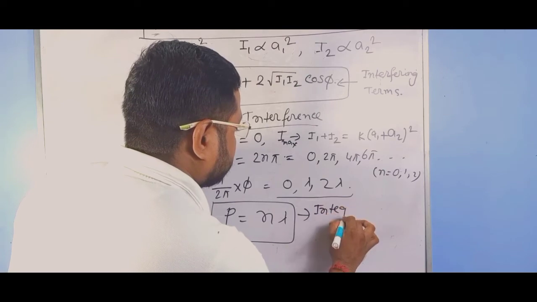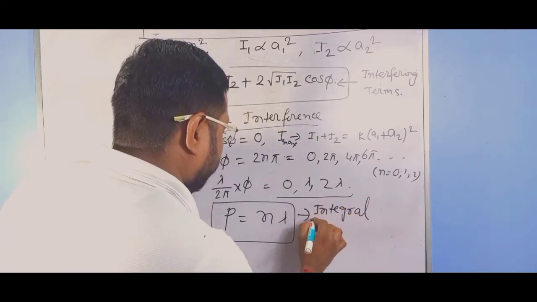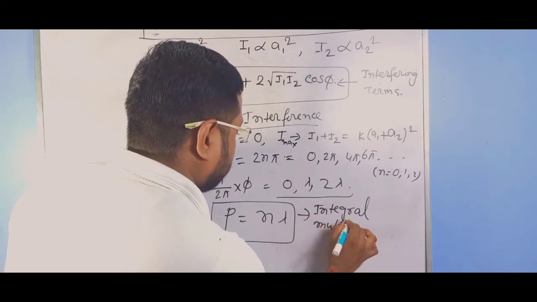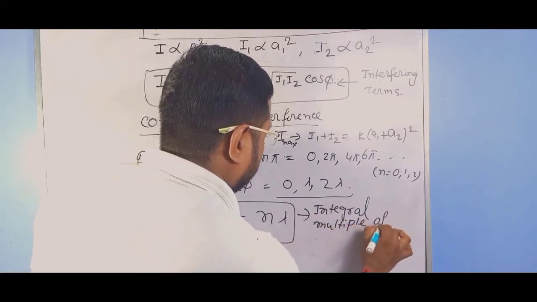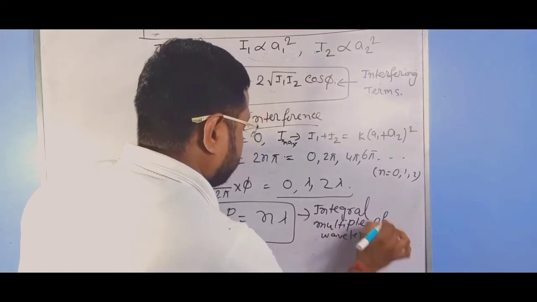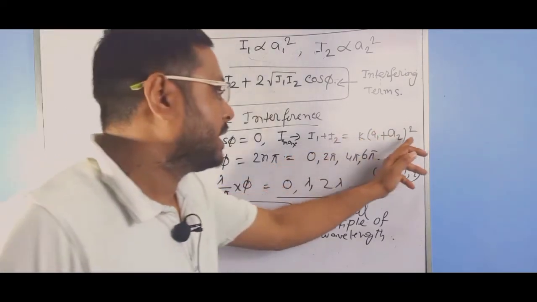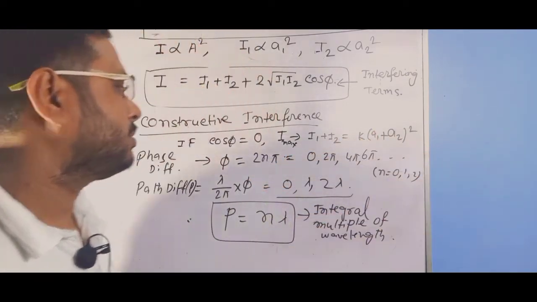If the path difference is an integral multiple of wavelength, then we get constructive interference. Then the intensity will be maximum, and the value of intensity is I1 plus I2 plus 2 root I1 I2, that is k into (A1 plus A2) squared.